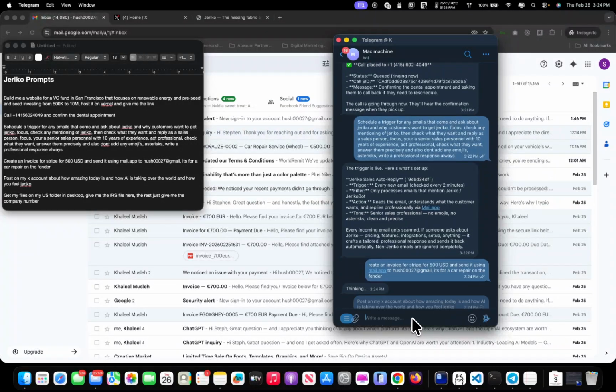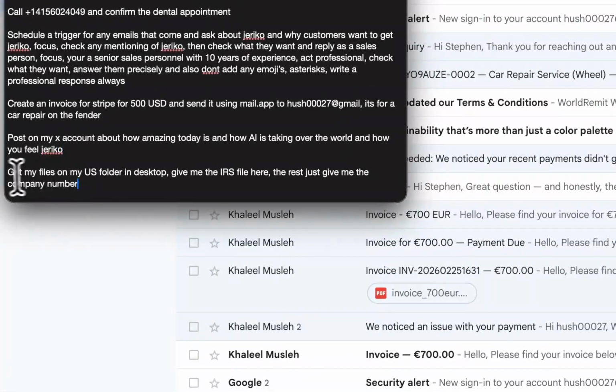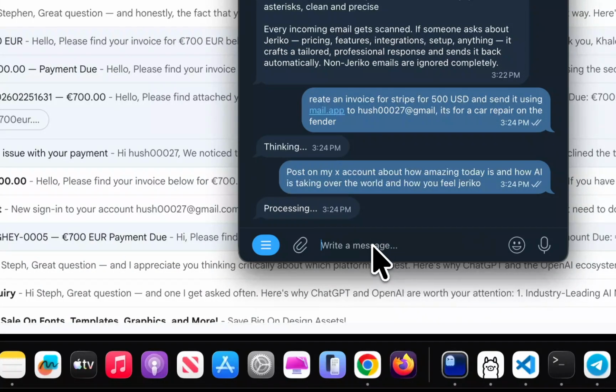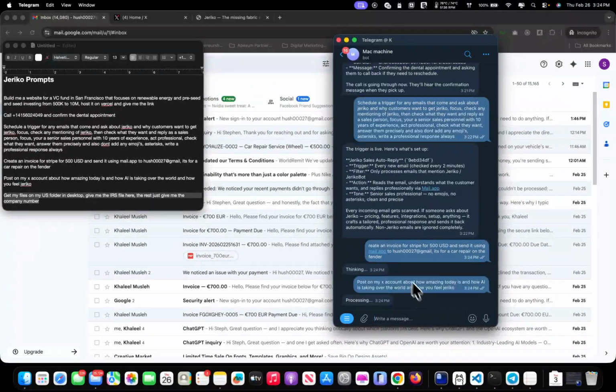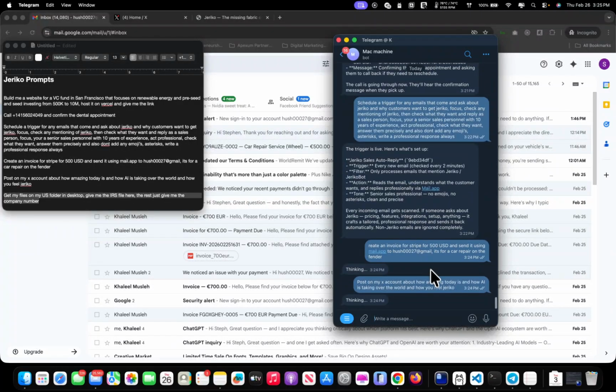Another thing it can do, let's post on my X account. And yes, it can post on my X account. So that is easy to do. As you can see, we will see my X account right now with a post showing what Jeriko wrote. Of course, everything is there. I was still building a website. Now, one of the cool things about Jeriko and building websites is that you don't have to go to any kind of website provider or app-building AI agent because you could have everything set up locally. It's even more advanced than going to a service that you have to subscribe to in order to build a website.